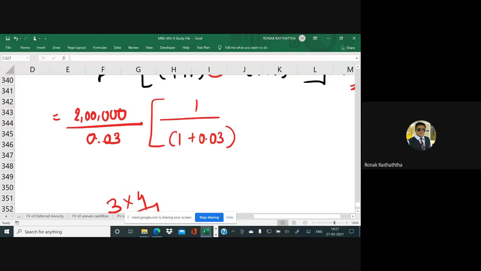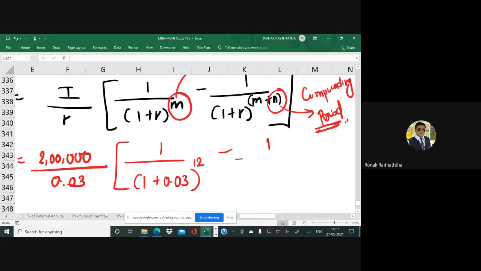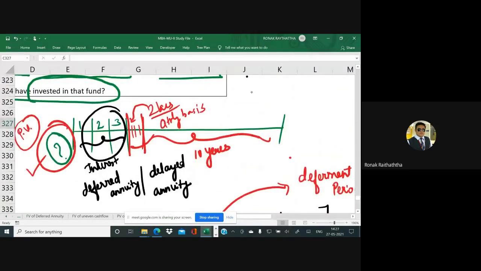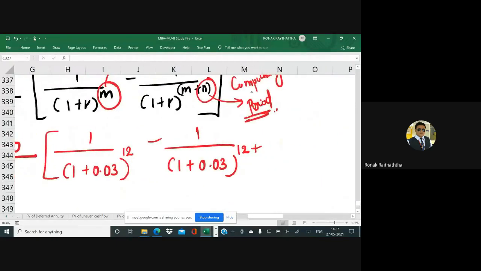So I'm writing M as 12, minus 1 divided by 1 plus 0.03 raised to M plus N. M is 12, plus N is the number of periods of the annuity. The annuity is there for 10 years, and in each year you have 4 quarters. So 10 multiplied by 4, you have 40 quarters. So 12 plus 40. Closing the bracket.